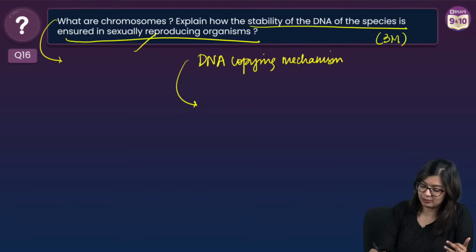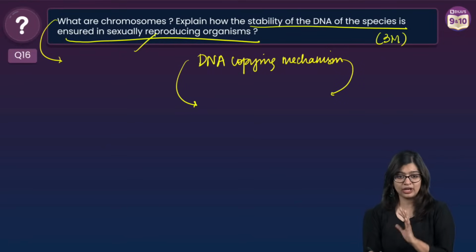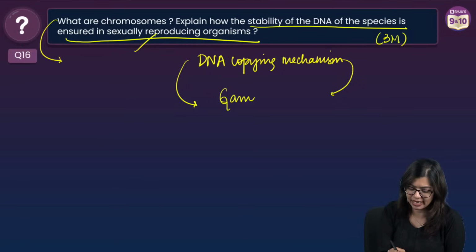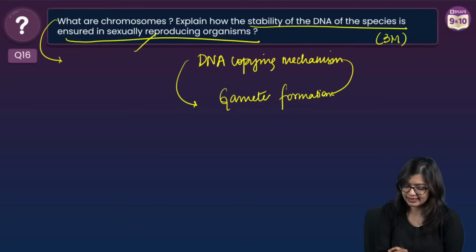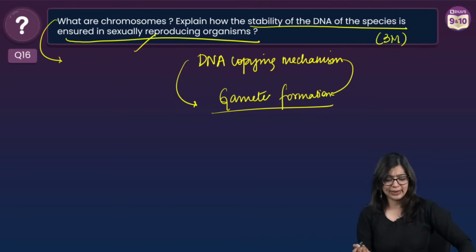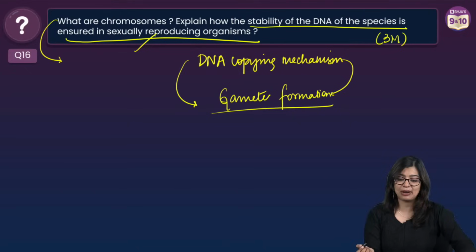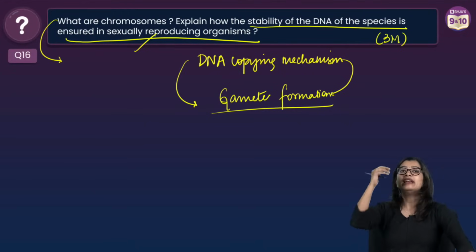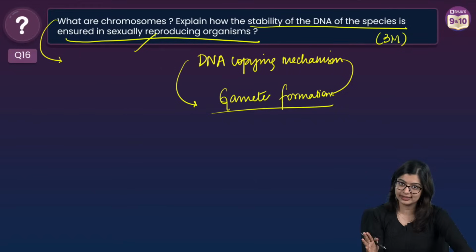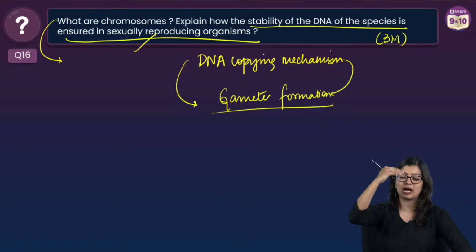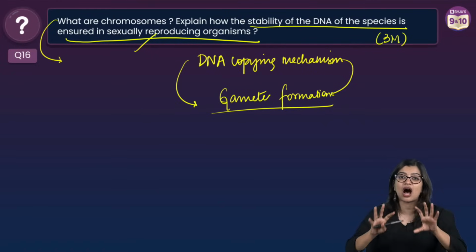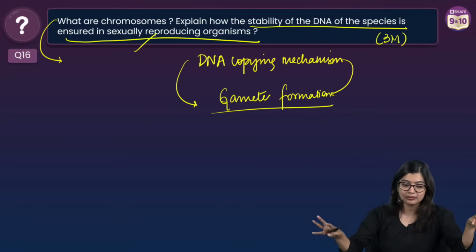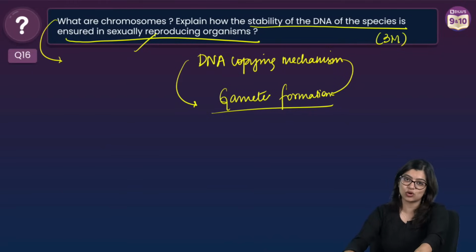In sexually reproducing organisms, we also know that there is gamete formation, right? So we know that the chromosome number that is there is maintained, right? And thereby we see that stability is maintained, wherein in DNA copying also, they try to maintain it in such a way that it is able to pass on from generation to generation, and the number of chromosomes are maintained towards the end.